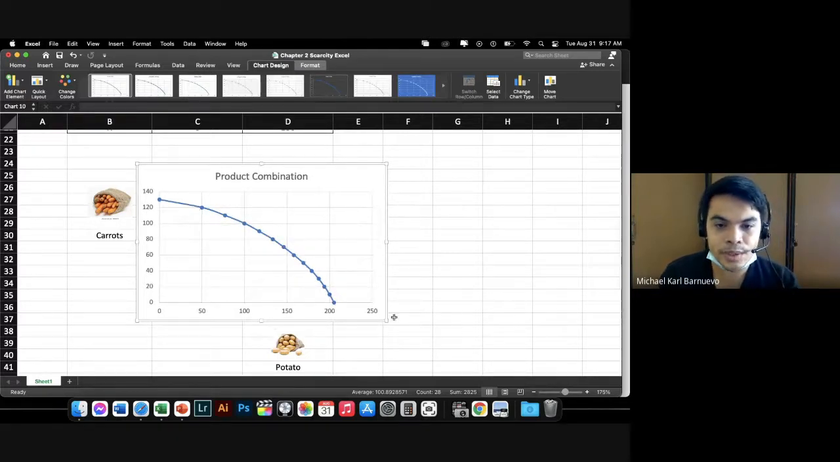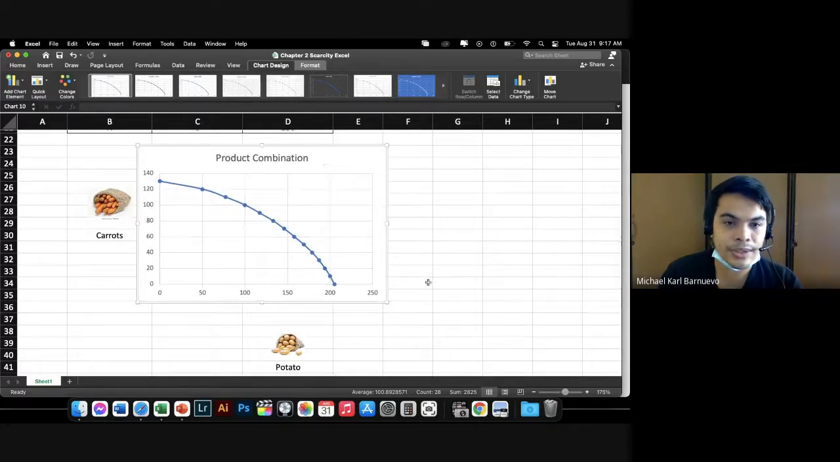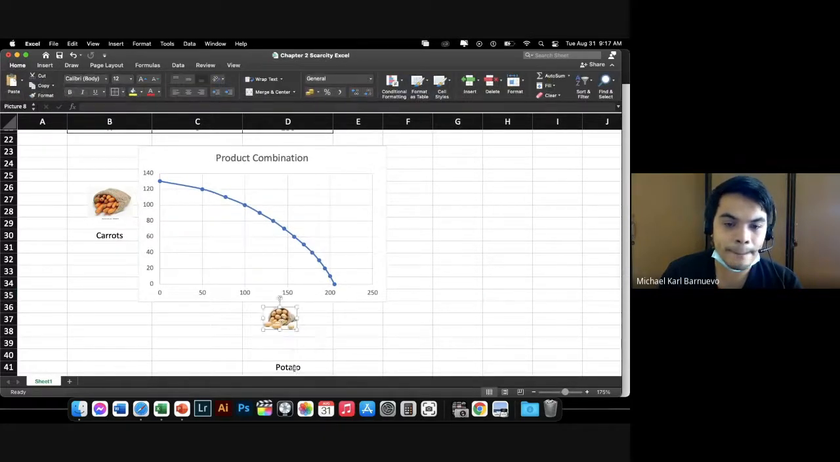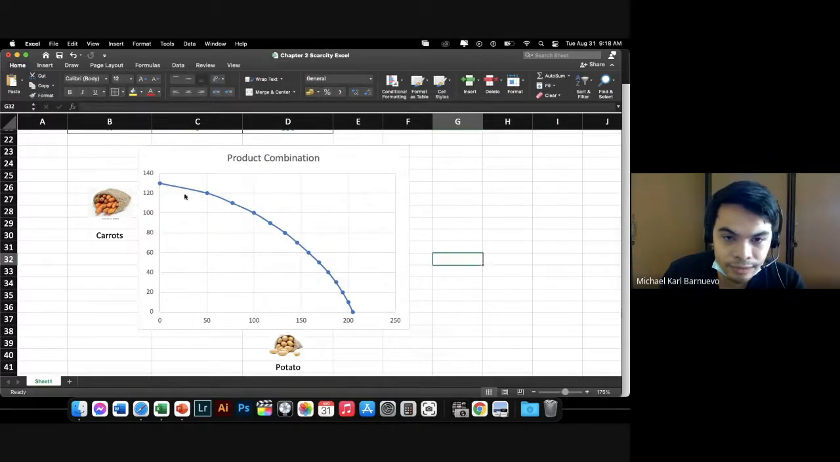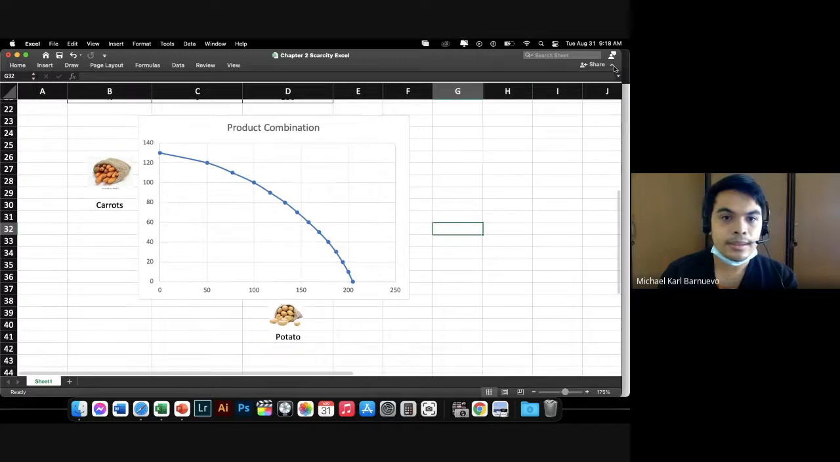Okay, so we now have our graph with the carrots and potato. Again, potato is on the x-axis while carrots is on the y-axis. Now we see the curve. So let's try to interpret this curve by answering some questions.